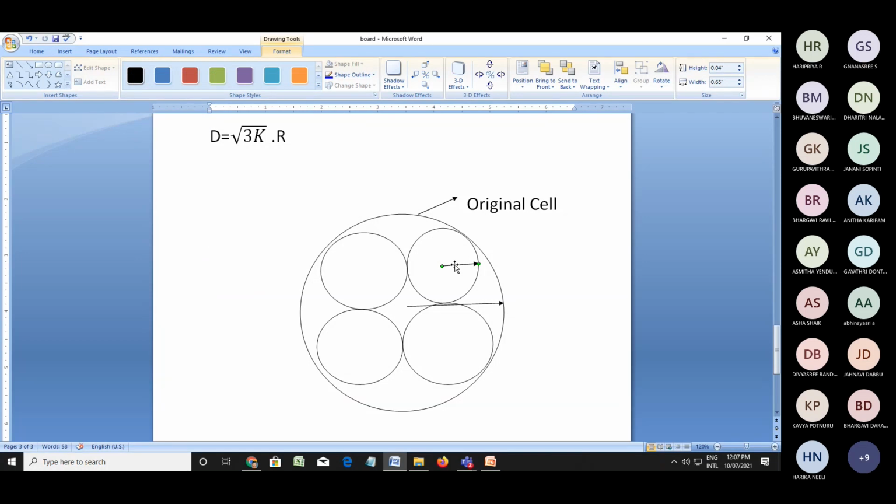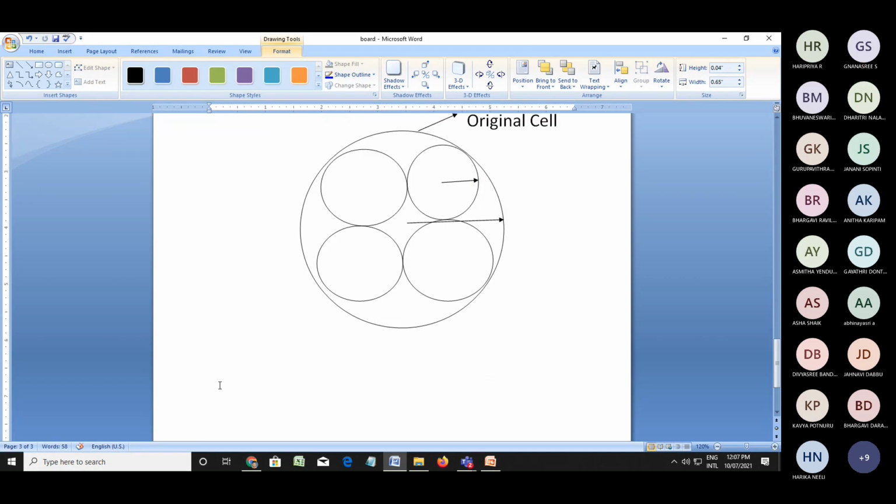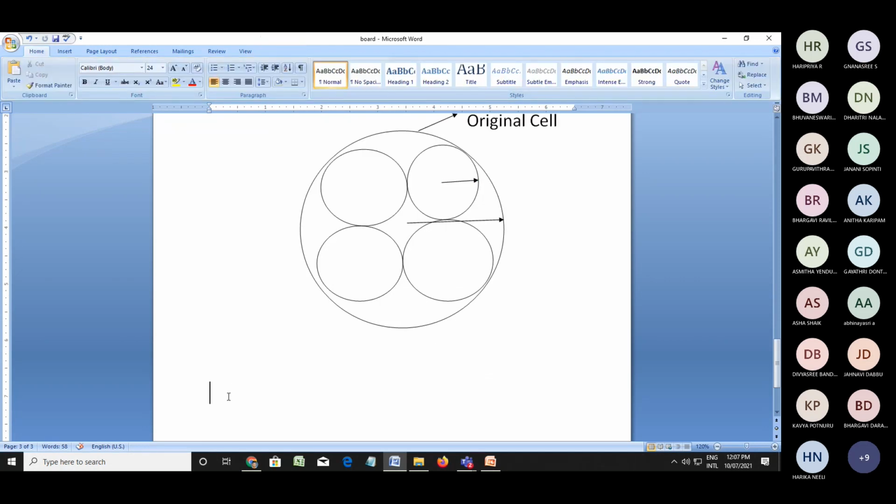After cell splitting, each cell is one part, and the area is also divided into 4 parts. That is, the area of a new cell is equal to the area of the original cell divided by 4.